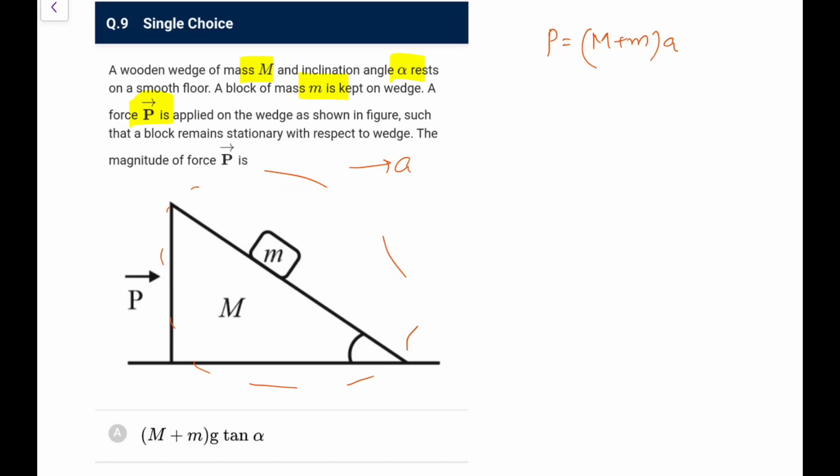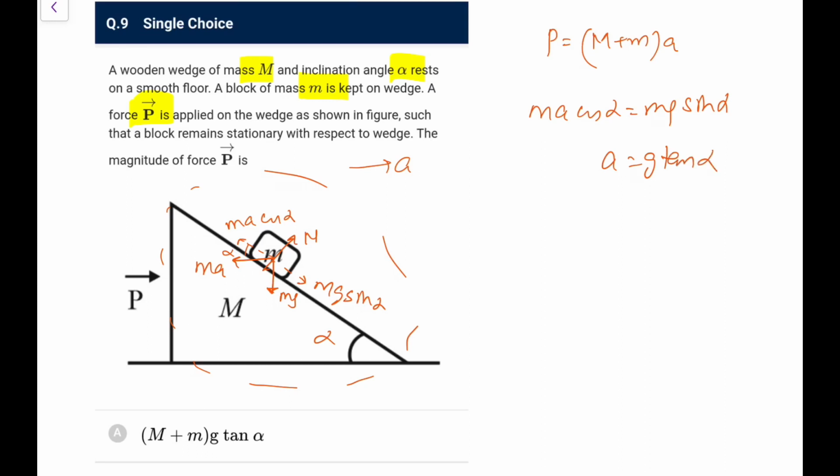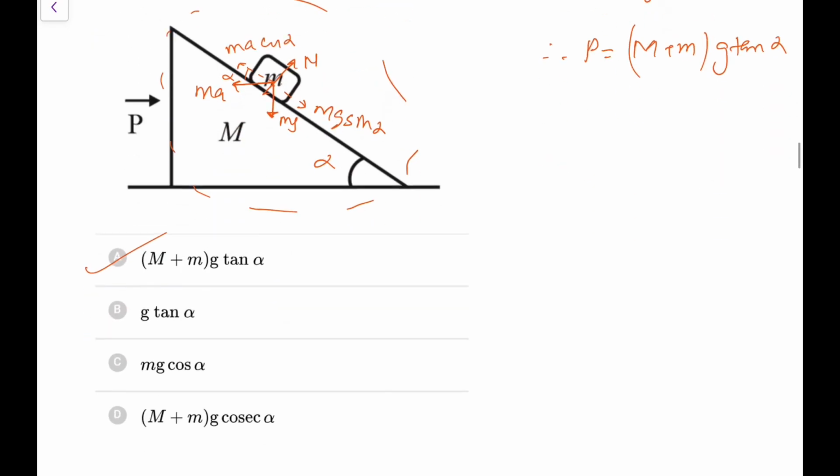Now in the frame of the wedge, I need to apply the pseudo force ma, this is the force mg and this is N. So to remain stationary, these forces must balance. This force you already know is mg sin alpha, and this angle is alpha, so this will become ma cos alpha. So ma cos alpha is mg sin alpha, so a comes out as g tan alpha, that I think most of you can directly write. So putting the value, P comes out as (m plus m) g times tan alpha. So this is the first option, option A is the right one.